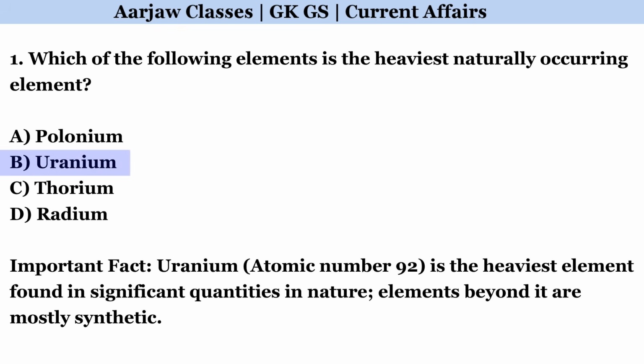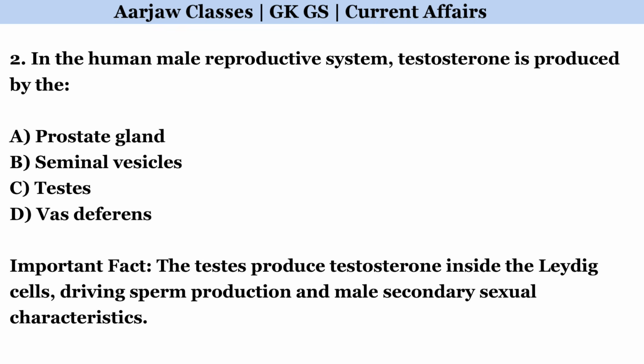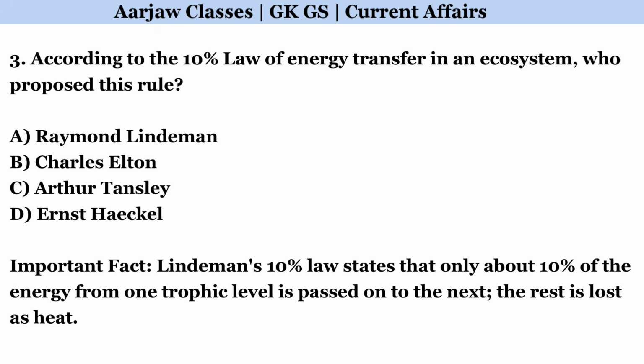Correct option is B. Uranium. In the human male reproductive system, testosterone is produced by the. Correct option is C. Testes. According to the 10% law of energy transfer in an ecosystem, who proposed this rule? Correct option is A. Raymond Lindemann.